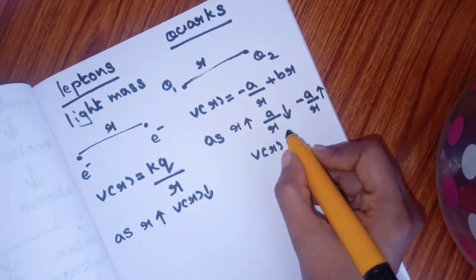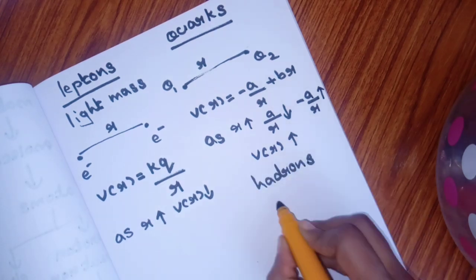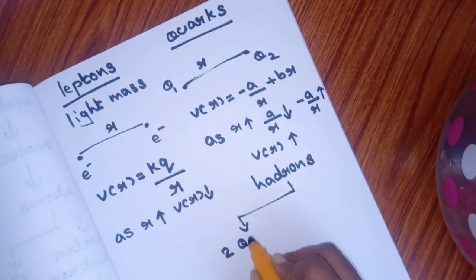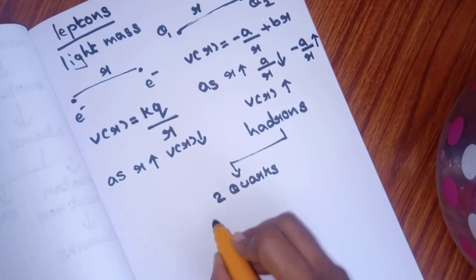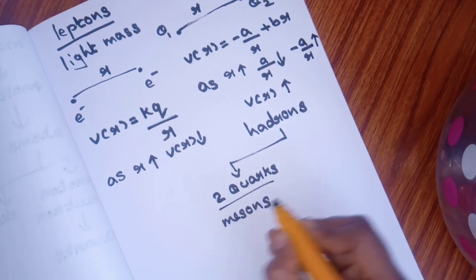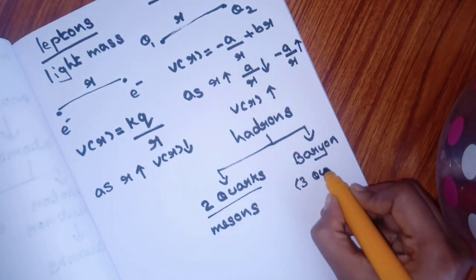That is, it is difficult to separate two quarks. There are no free quarks in nature. They always form groups. Groups of quarks are called hadrons. If they form a group with two quarks, it is called a meson. If they form a group with three quarks, the group is called a baryon.